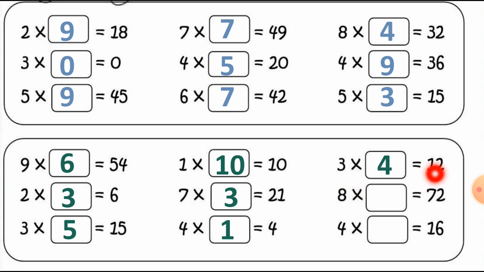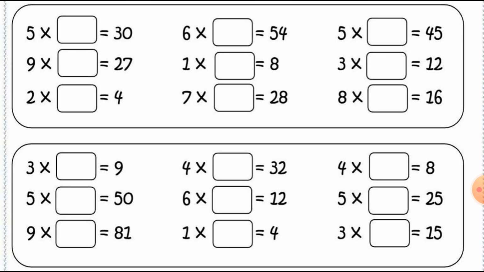3 fours are 12. And in the table number 8 where we are getting the answer 72: 8 nines are 72, at the number 9 in the table number 8. After this, 4 fours are 16. In the table number 4 we get the answer 16 at 4. 4 fours are 16. So you have to write down this worksheet into your book. It will be helpful to you.